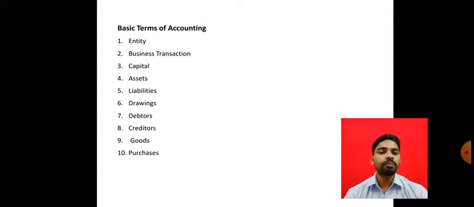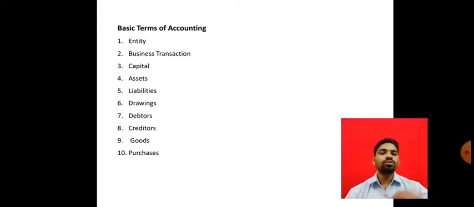Some goods are damaged or spoiled, so 50,000 is returned to the suppliers. 5 lakh minus 50,000 leaves 4 lakh 50,000, which is the total purchases. Total purchases are purchases minus purchase return.